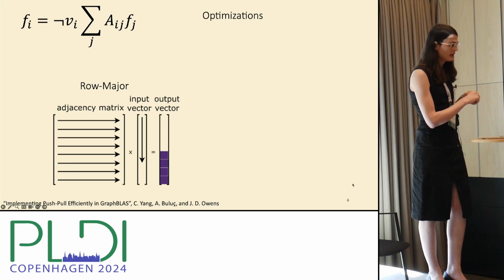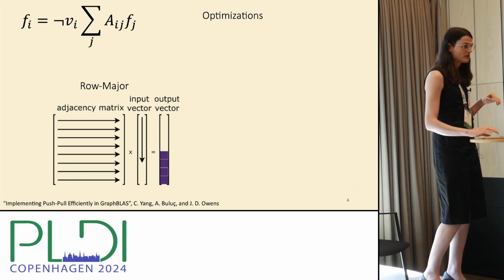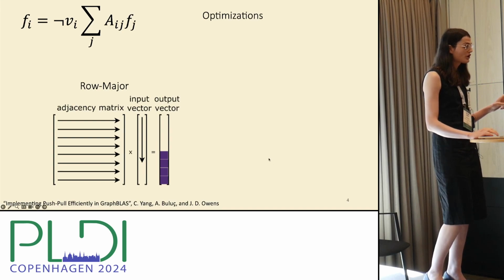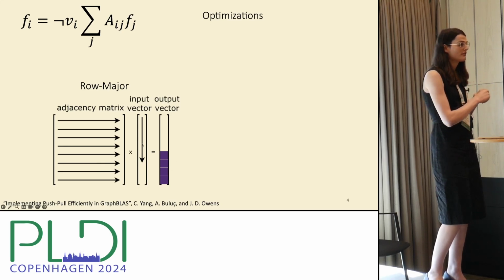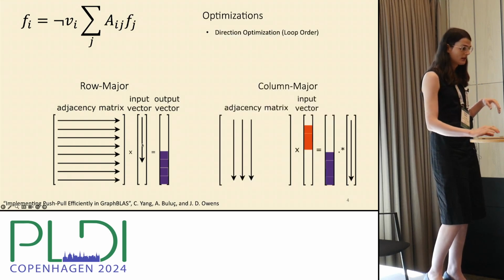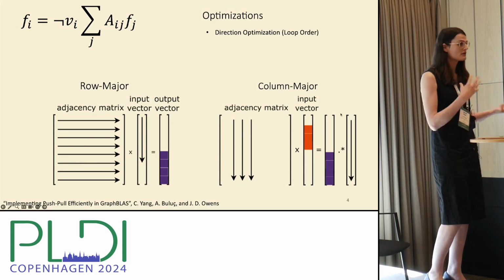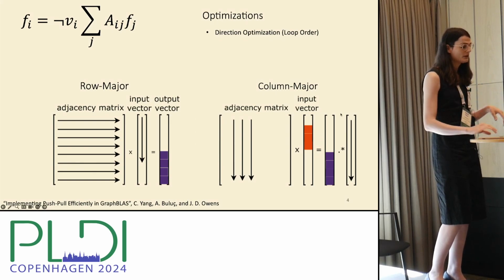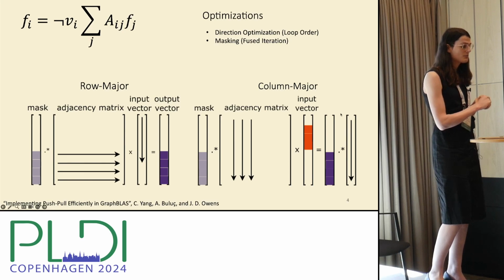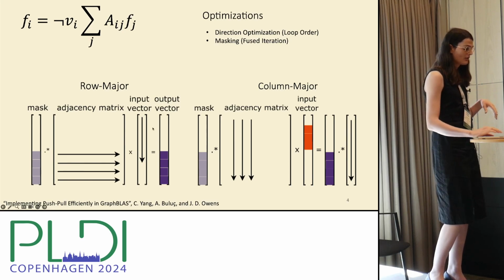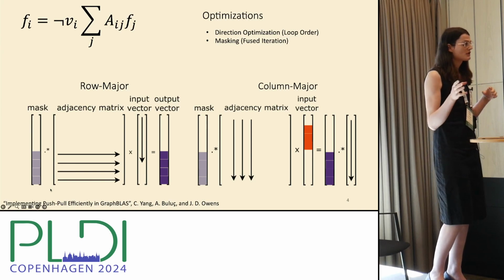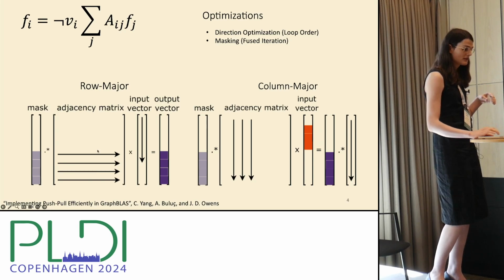So we can say, what kind of optimizations did we need to do to breadth first search? One thing we need to do is direction optimization. If we're iterating over the adjacency matrix row major, we can't use the mask that we need on the output vector. That's the not visited mask. So we could do column major, right? This is a loop ordering problem. There's also masking. We want to be able to fuse the iteration, right? So in addition to just the frontier, we also want to mask on the output. Different direction optimizations will have different success with these plans.